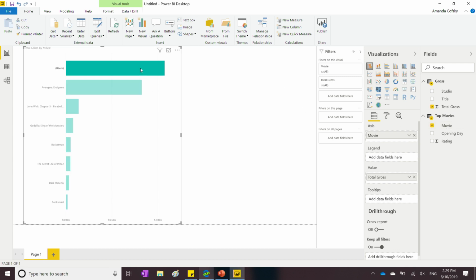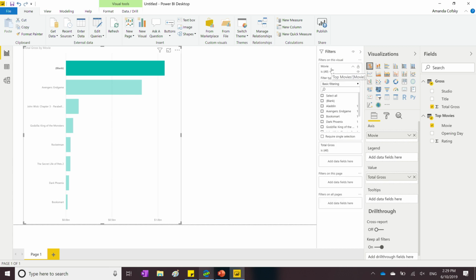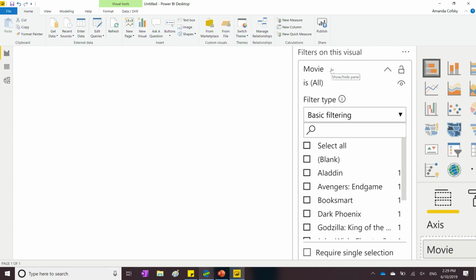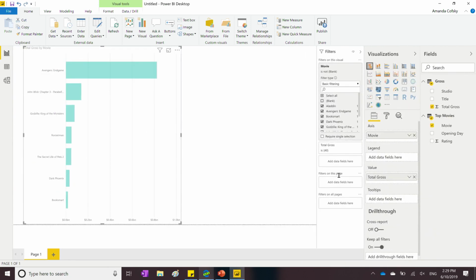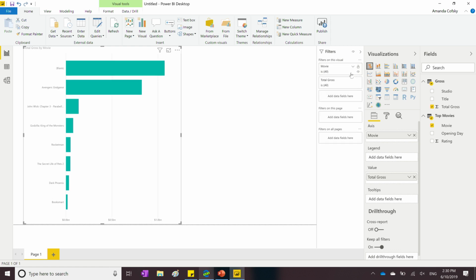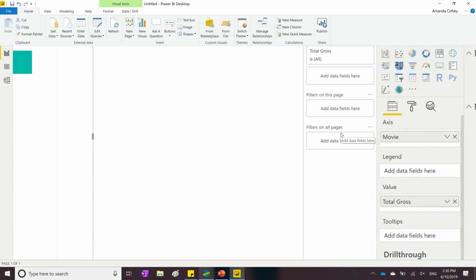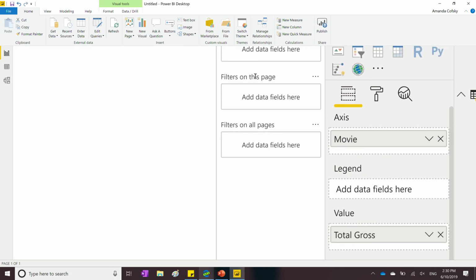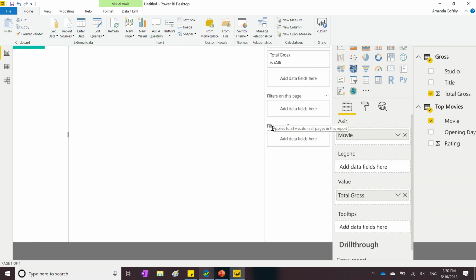And so this basically is all the other movies that had revenue, and I don't really care about that. I only wanted to see the top movies. So I can easily just go and filter it out on this one visual through the filter pane. I can say I want everything other than the blank value, and that would filter it out from this one visual. Or if, like I do, I don't want it at all in any of my pages or any of my report, I can put it into these other buckets down here, filters for the page or for all pages.